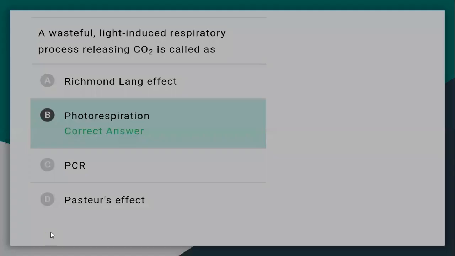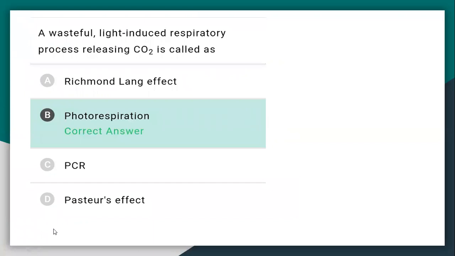Now, next question. A wasteful light-induced respiratory process releasing carbon dioxide. We know that wasteful light-induced process is photorespiration. During photorespiration, oxygen is taken up and carbon dioxide is released.